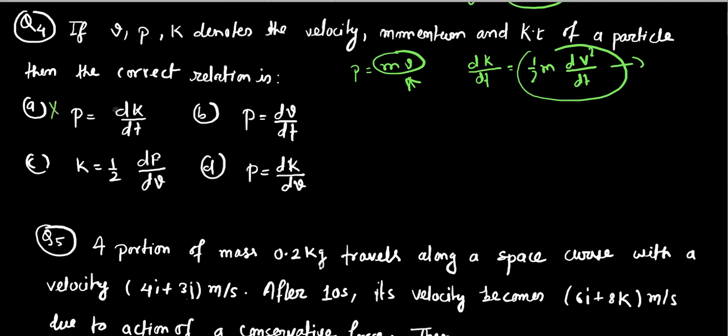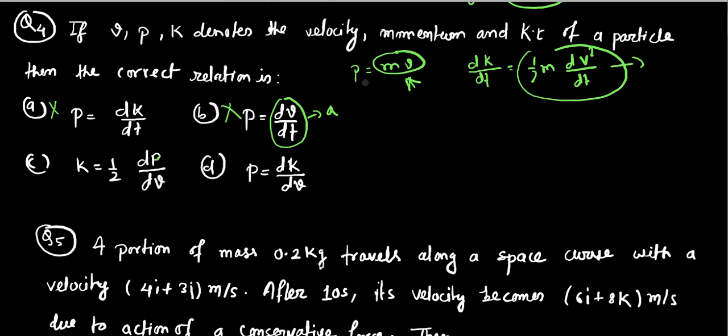That's why this is not correct. Now let us check whether this is correct or not. Here it is given momentum equal to rate of change of velocity, which means this side represents acceleration. That's why momentum is not equal to acceleration, so this is also incorrect. And here kinetic energy equals half, and this is momentum, the differentiation of momentum with respect to velocity.